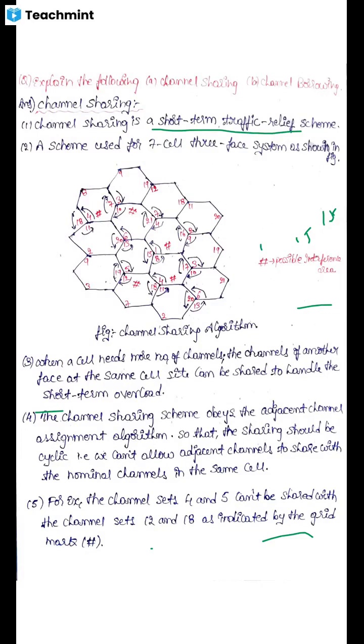See here, each cell containing three sets of channels, or three subsets. For example, in a cell, set 1 contains a set of channels, set 2 contains a subset of channels, and set 3 contains a set of channels. As I had discussed in the last class in the frequency management chart, each cell consists of three subsets, and each subset contains 15 voice channels.